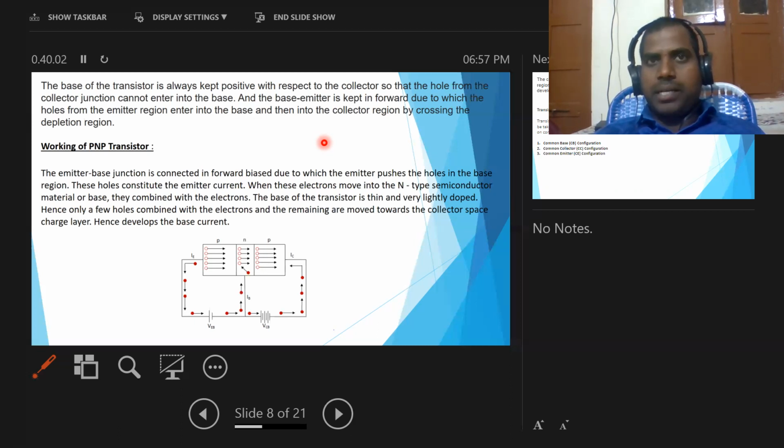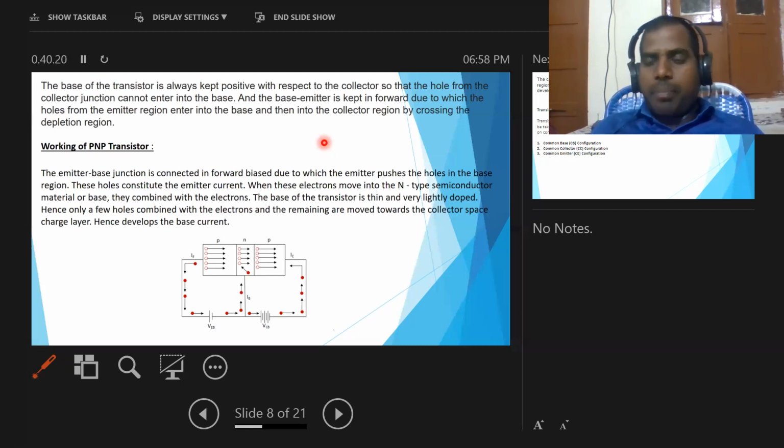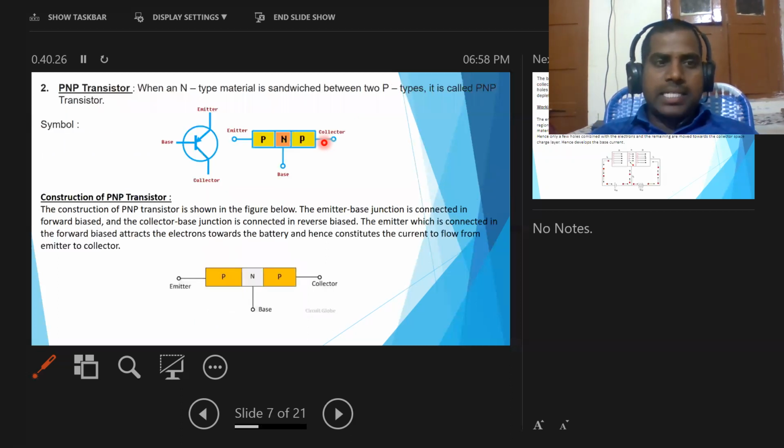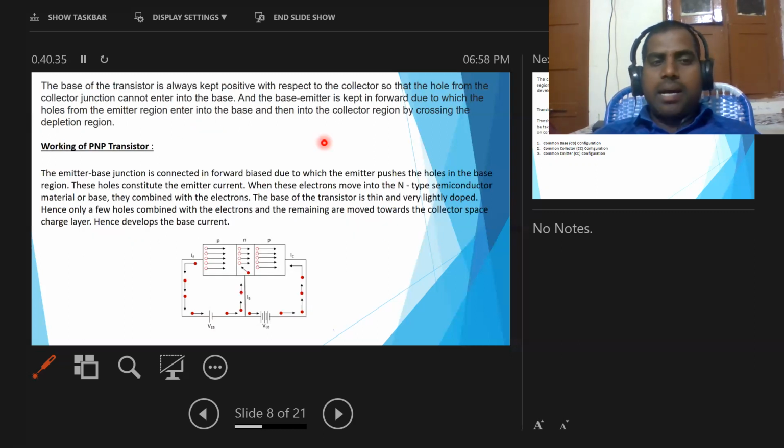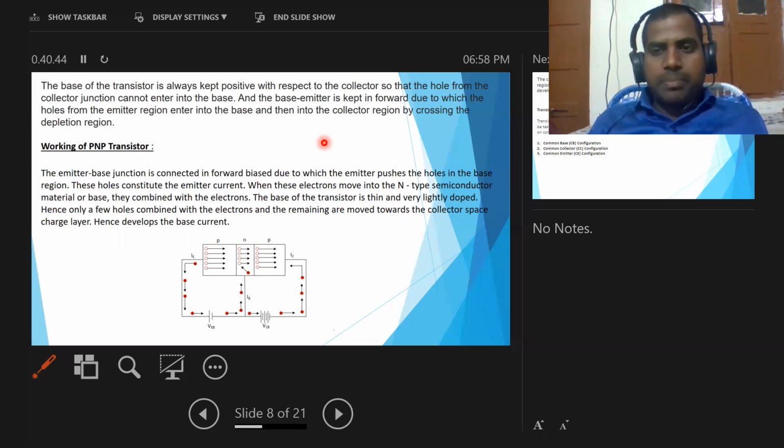We covered what an NPN transistor is, its symbol, its circuit diagram, how to construct it, and how it works. Similarly, we covered what a PNP transistor is, its symbol, how to construct it, and how it works. So these are the types of transistors and their working.